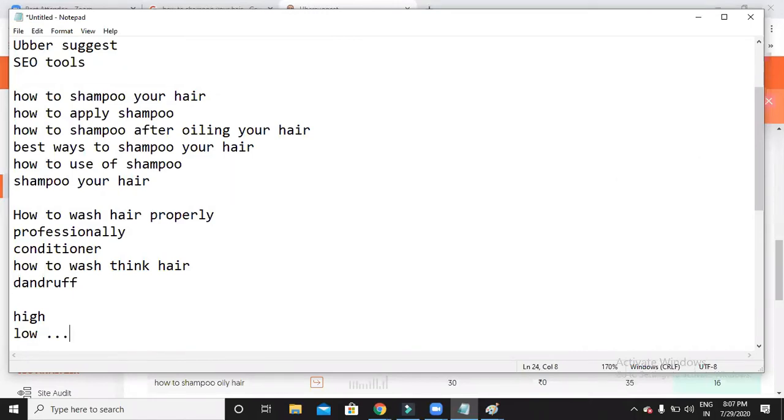Now if you take a low search volume keyword, you can get your website on top as soon as possible, so a fast result. Whereas if you take a high search volume keyword, yes, of course you are targeting a high search volume keyword, but it takes a long time. Why?